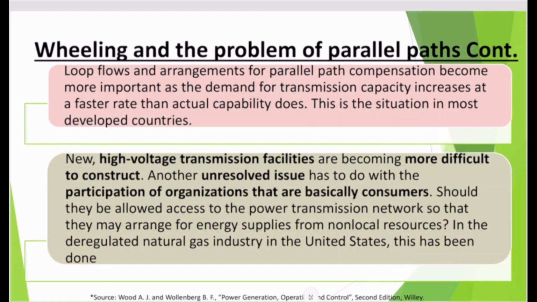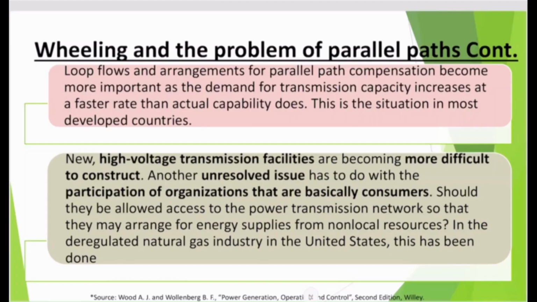Loop flows and arrangements for parallel path compensation become more important as the demand for transmission capacity increases at a faster rate than actual capability does. This is the situation in most developed countries. New high voltage transmission facilities are becoming more difficult to construct, that we all know.